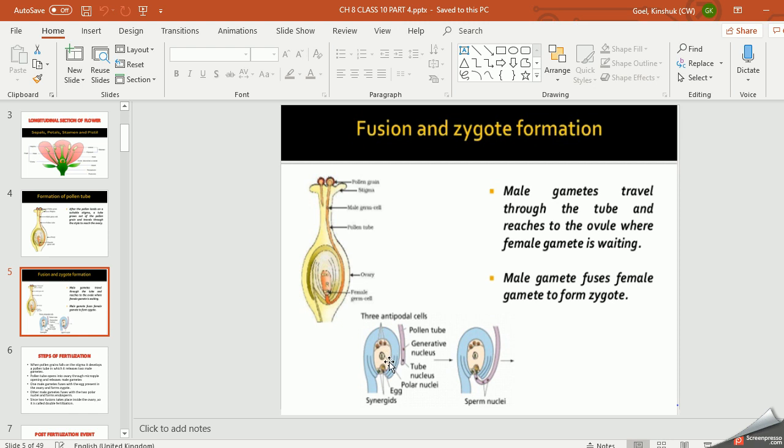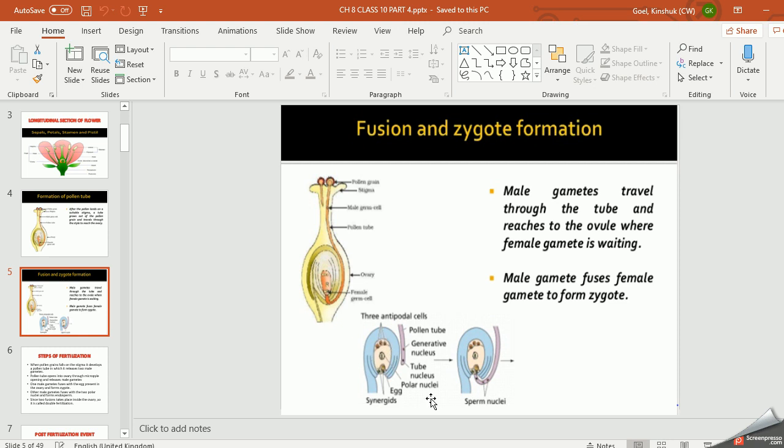Again, it releases two male gametes. One fuses with the egg to form the zygote, and the other fuses with the two polar nuclei to form endosperm. Since one male gamete and two polar nuclei are involved, this process is called triple fusion.